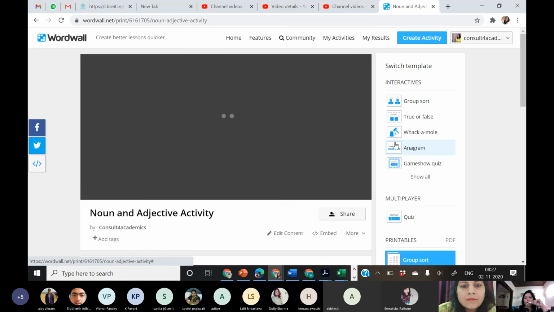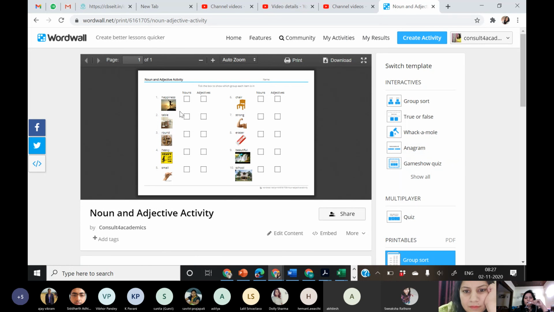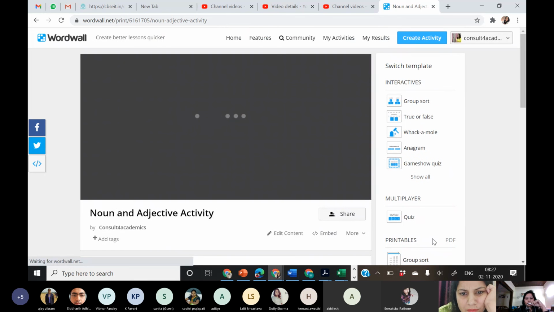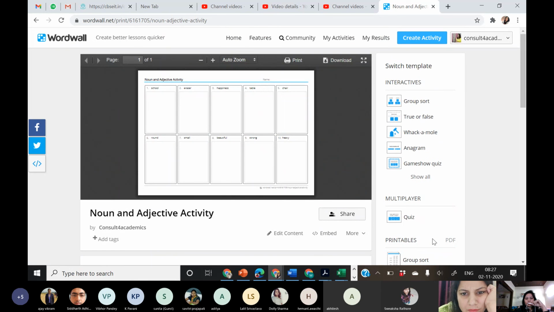If you want to create a game and after that you want to print it, see, the same game has been printed. You can give it in the form of a worksheet to your students. Add it to the worksheet. Your work is done. You all have given one word each and we have created many activities. Likewise, you can ask your students to contribute as you have contributed today by sharing one word each.